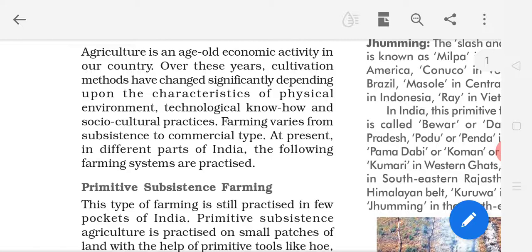Cultivation is dependent on the characteristics of the physical environment. How is the physical environment? The people of that particular area follow a type of farming that is dependent on the physical environment, and technical know-how, meaning whether the people have the knowledge of technology or not, and socio-cultural practices, meaning the social culture as well as the people's religion and cultural practice. So we can see the effect over agriculture.